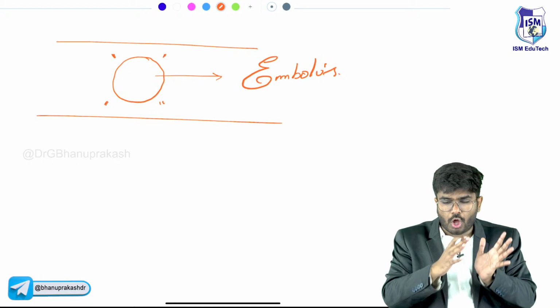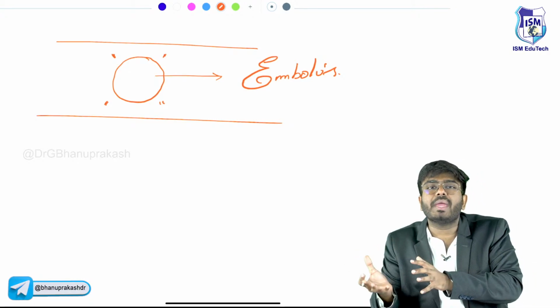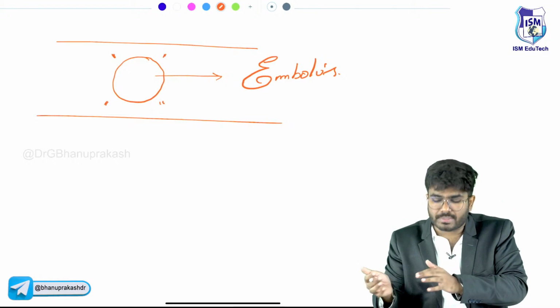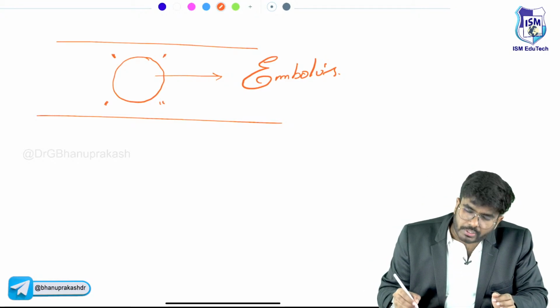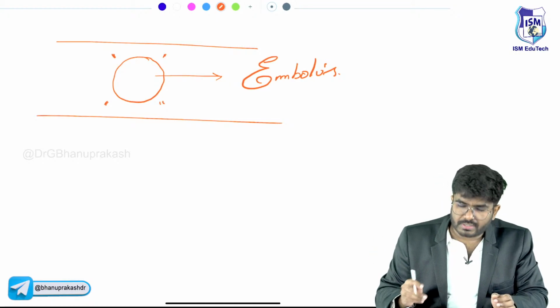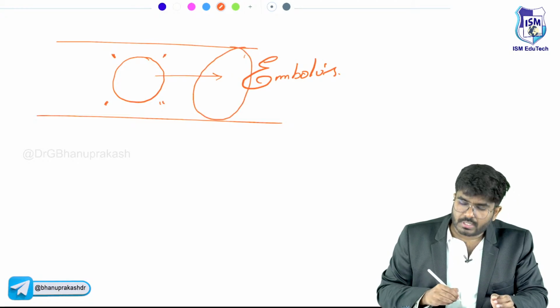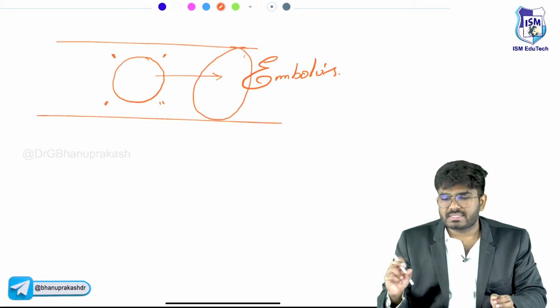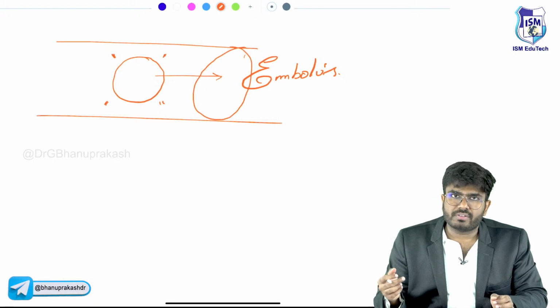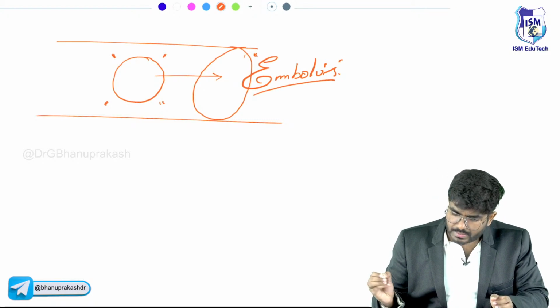So you can also say thromboembolism. The thrombus got detached and now it became an embolus. And this embolus is definitely going to block a blood vessel, 100%. As it is going through the smaller blood vessels, it will definitely block the blood vessel. So this intravascular mass that is traveling and going to block the blood vessel is called an embolus.